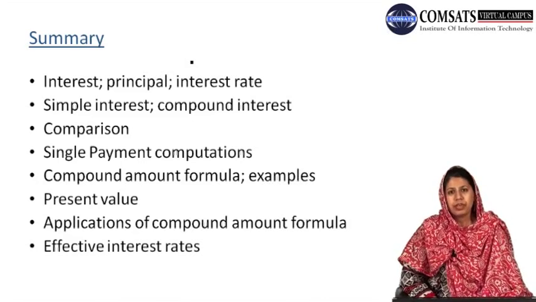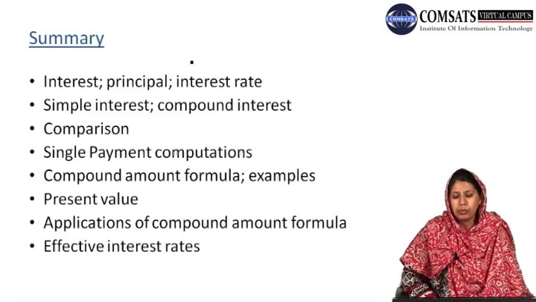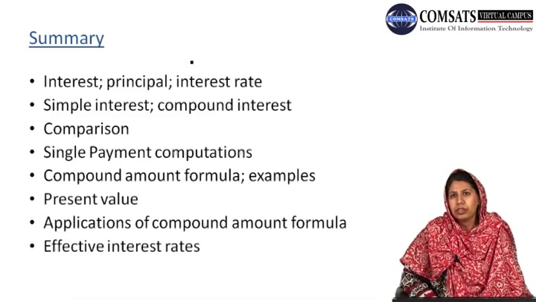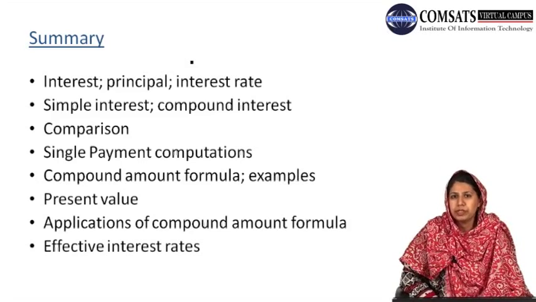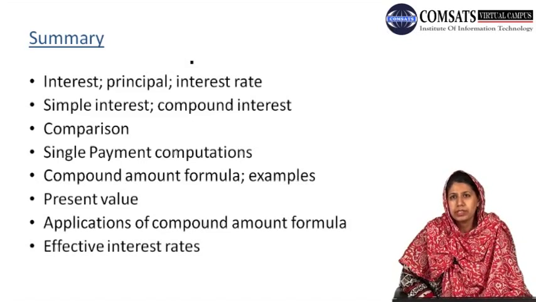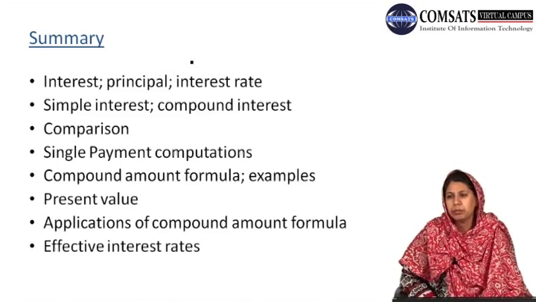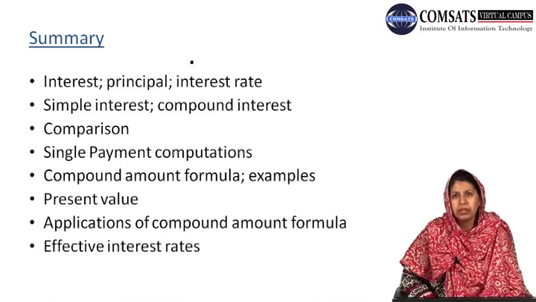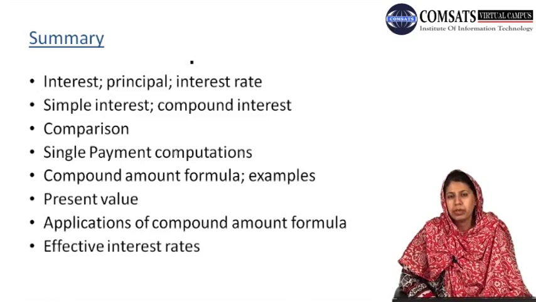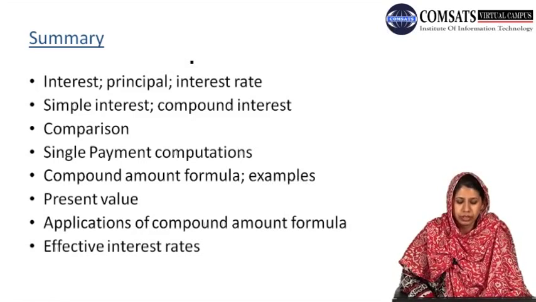In the other applications of the compound amount formula, we have seen that if we are given the compound amount in terms of principal amount and the interest rate, then we can find the value of n, that is the number of compounding periods, and then the time required to double or triple our principal amount. Also, if we are given the number of compounding periods, the principal amount and the compound amount, then we can find the required interest rate.